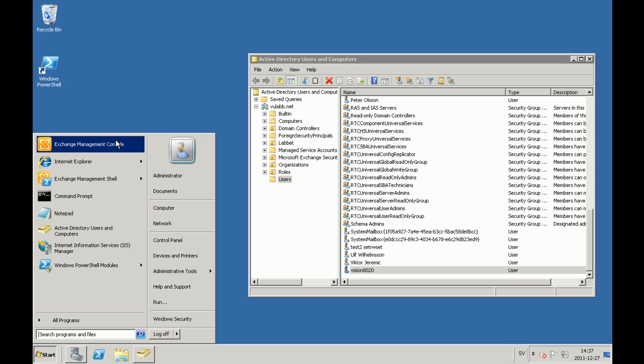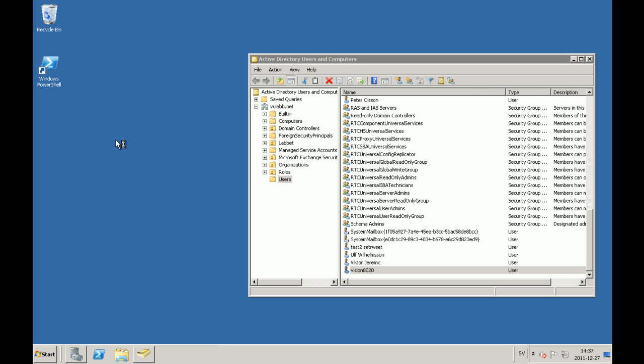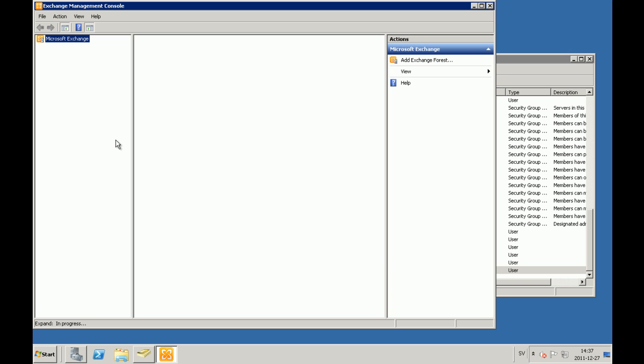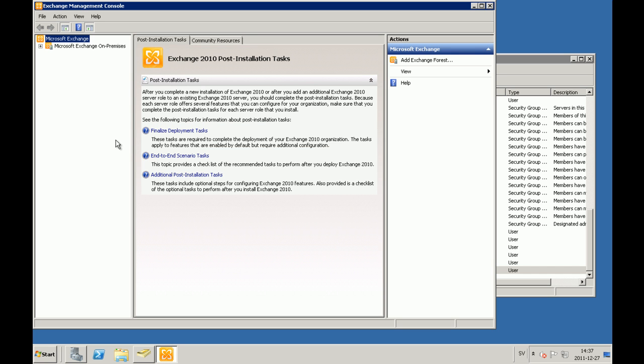We also recommend that the Vision8020 user itself has its own mailbox, since having a mailbox grants it some extra permissions to the default domain user rights. To do this, open up the Exchange Management Console and add a mailbox to the existing user.